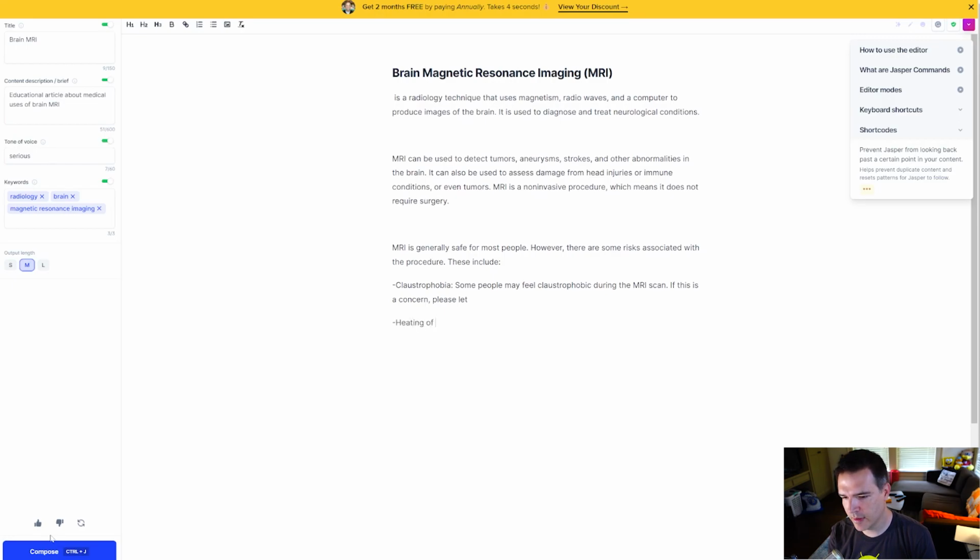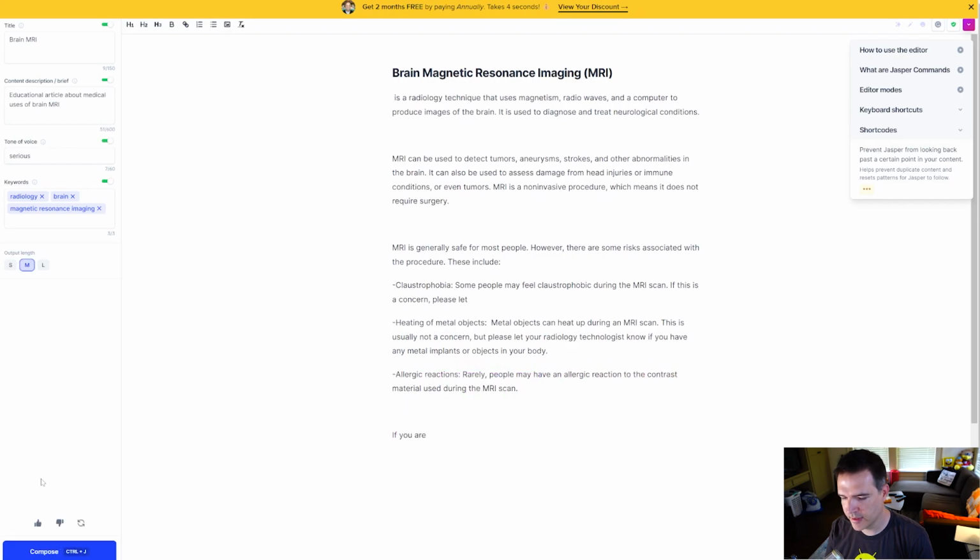Let's see, heating of metal objects. Let's see what it says about it. Let's see what it says if I do that. Wow, it's actually surprisingly good. Let's see, if you are pregnant, made of metal. Skip that. Let's see, if you're pregnant, have implants, or are scared of small spaces, please let your doctor know. All right, let's see what else. And now let's compose a little bit more.